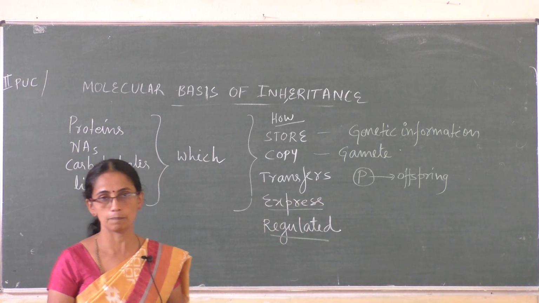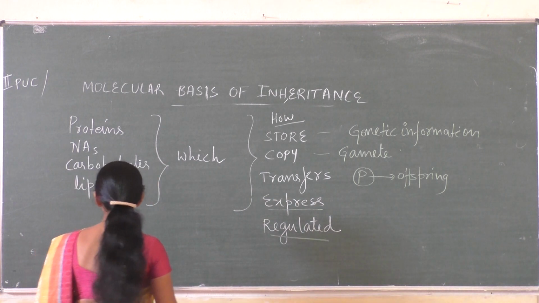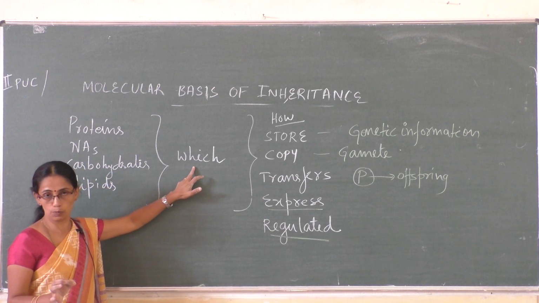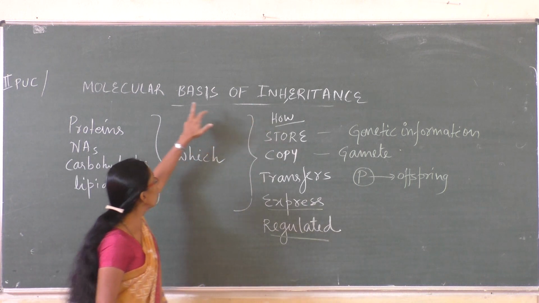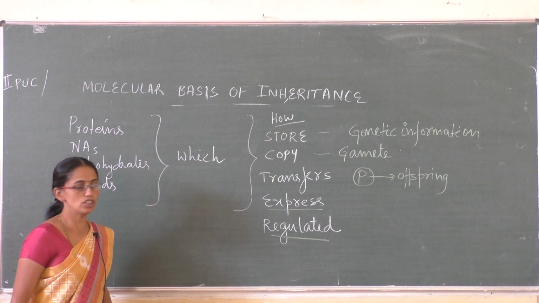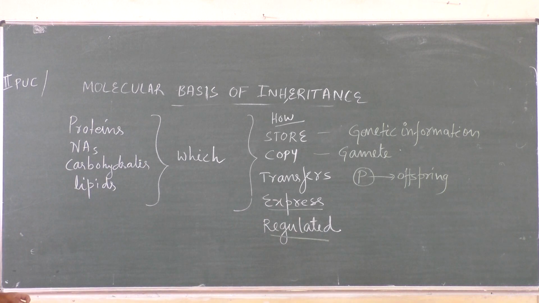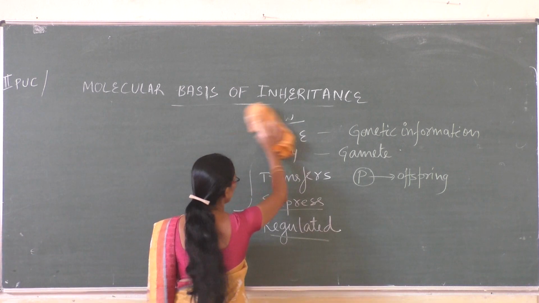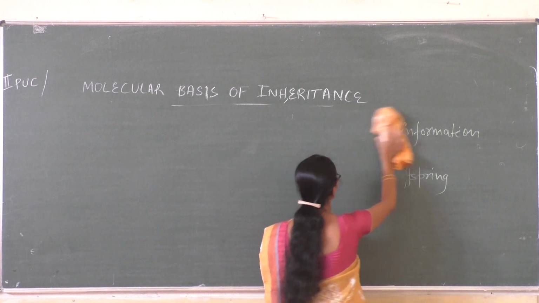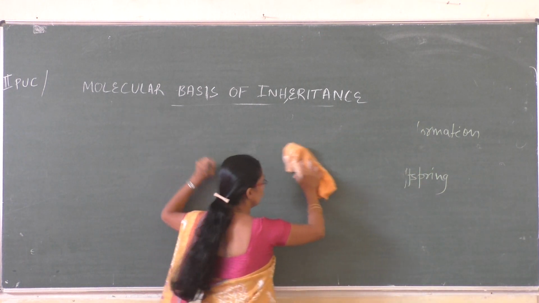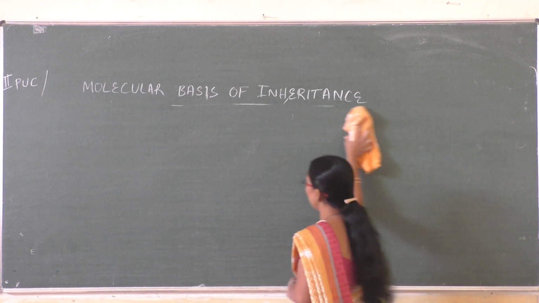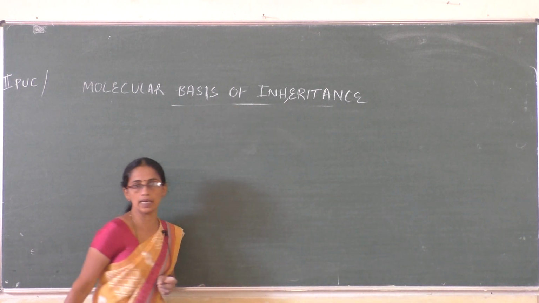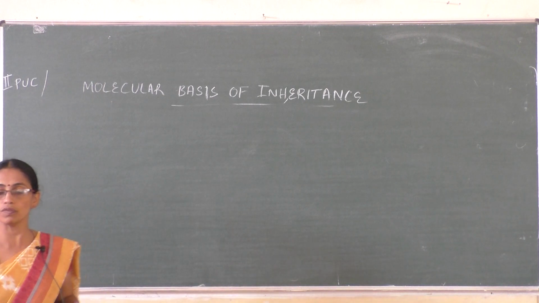That is inheritance. Then we studied molecular. Now scientists are interested to find out which molecule is responsible for inheritance. Which molecule forms the basis of inheritance? So that is the title. Scientists wanted to know which molecule, protein, carbohydrate, lipid or nucleic acid, forms the basis for inheritance.